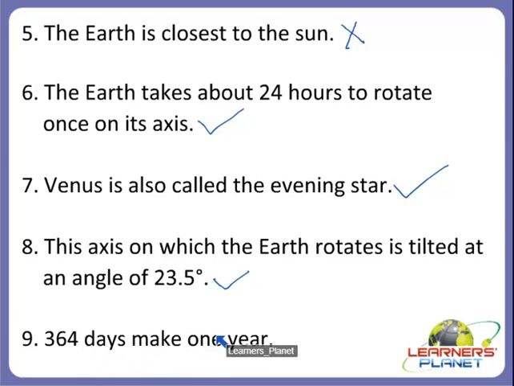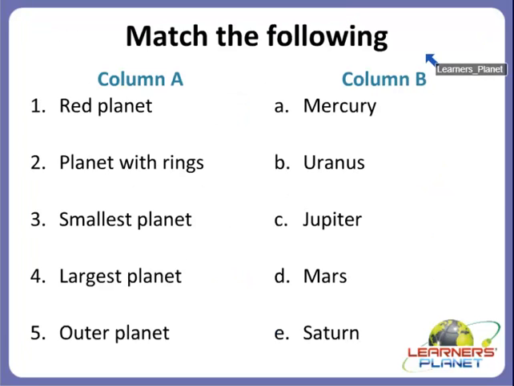Now the next one. 364 days make 1 year. Is this the correct one children? Do 364 days make 1 year, or even less than that, or even more than that? No, this is the wrong one. 365 days make 1 year, not 364 days, right? So this is incorrect. So I hope you are clear with this activity.